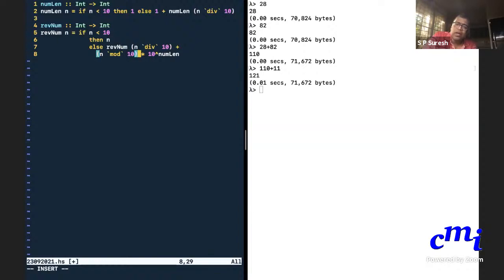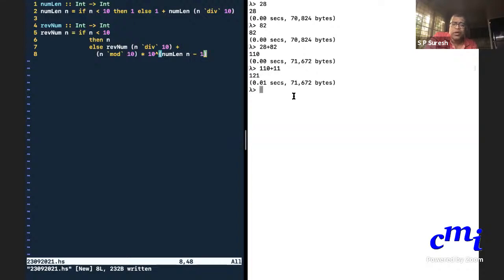N mod 10 times 10 power numlen of n minus 1. Okay, this is what we claim should give us the reverse of an integer. Okay, let me save this file.